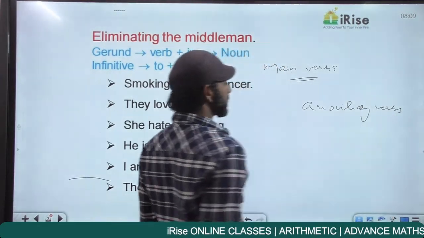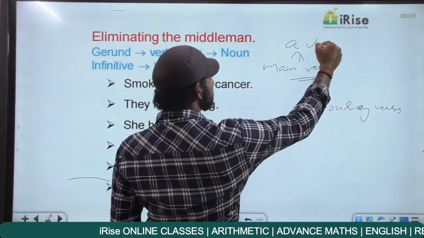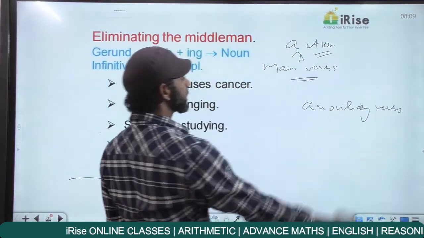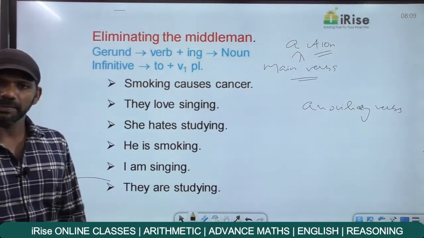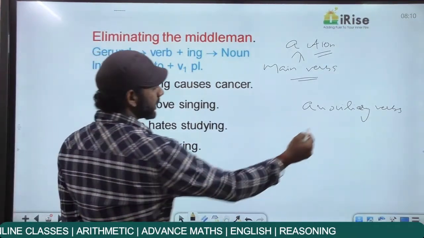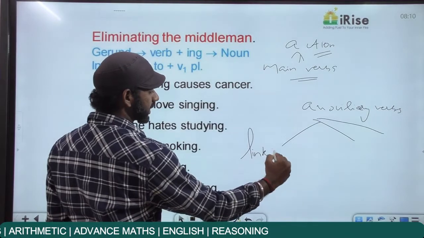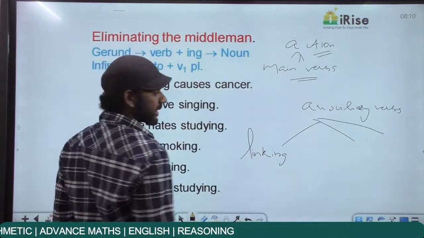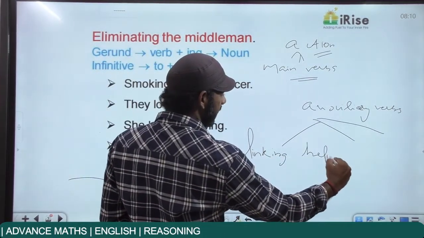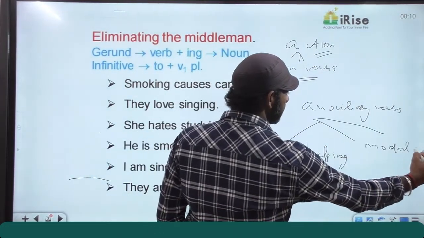Main verbs and auxiliary verbs. Main verbs denote action. There is a first definition of a verb. As I said, any action can be called a main verb. Auxiliary verbs can be divided into three. One is linking verbs, I'll tell you what. Then helping verbs. The last one is modals.